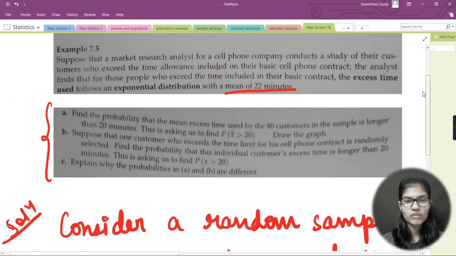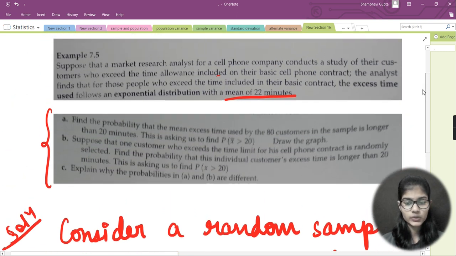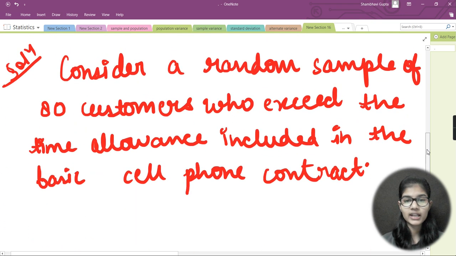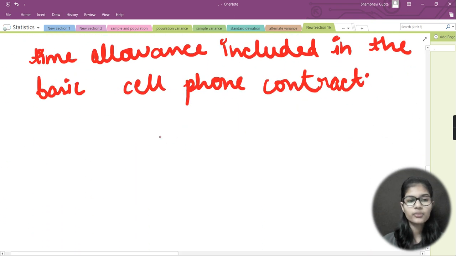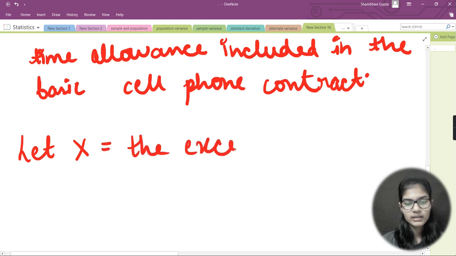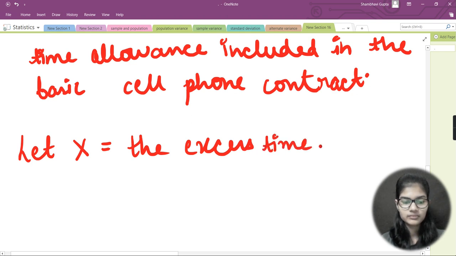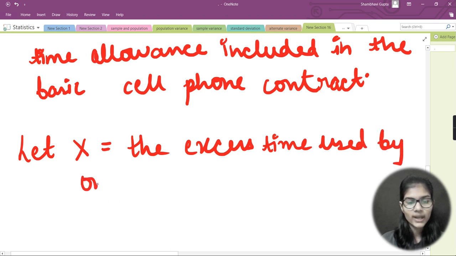Now from the question I have a mean of 22 minutes, right? And I have the random sample of 80. From this data, what can we conclude, what are the things we can add here? Let's quickly see that. So here let x is equal to the excess time used by one individual.